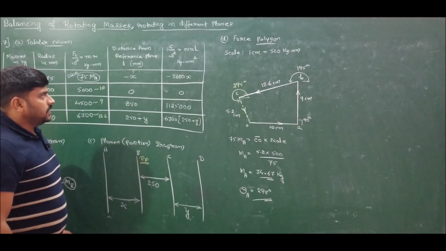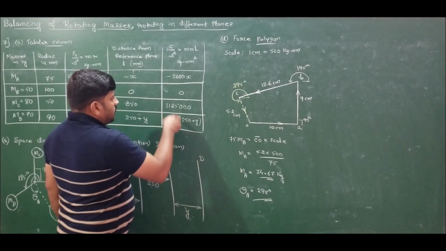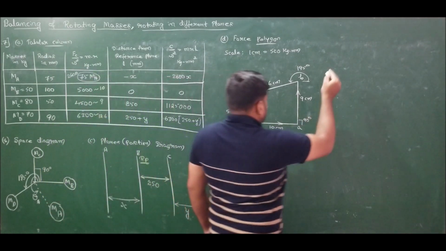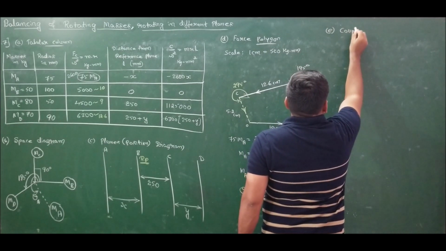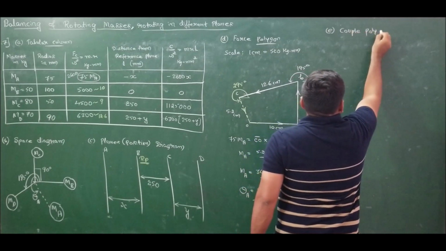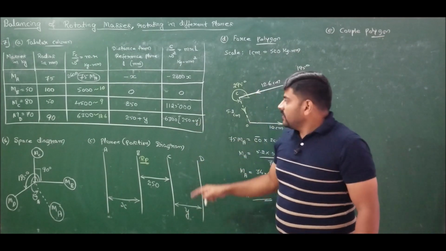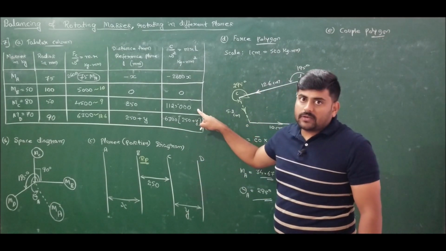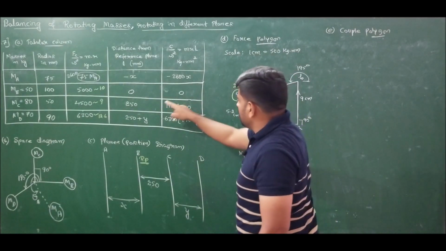Now let us solve this problem. I want to choose a scale for the couple polygon. As we know, in order to choose a scale, we should always equate the highest value to 10 centimeter and find out what is the value for 1 centimeter. So here we have only one numerical value.